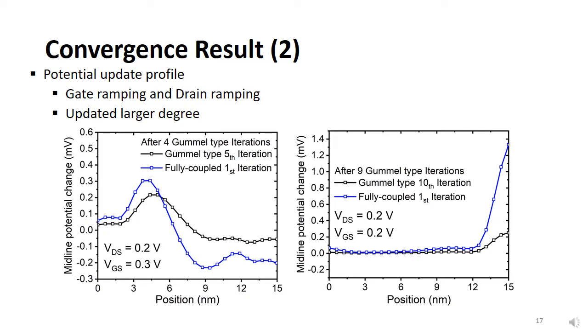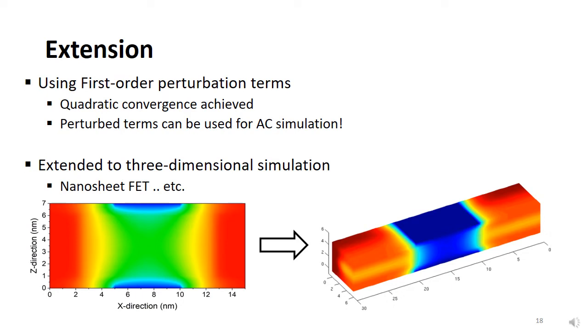The coupled scheme result is given from the first iteration when the scheme is activated. For example, in the left figure, after 4 Gummel type iterations, the fully coupled scheme is activated. The fully coupled method shows larger updated potential than the Gummel type method. We have shown that the proposed method has good agreement with the Gummel type method. Moreover, even though the calculation system becomes more burdensome, quadratic convergence behavior has been achieved and the iteration steps are greatly reduced. The important thing is that the perturbed terms introduced in the previous slides can be used to do AC analysis.